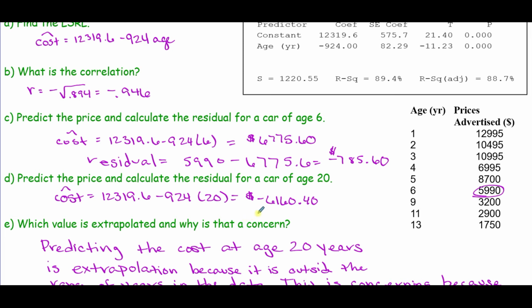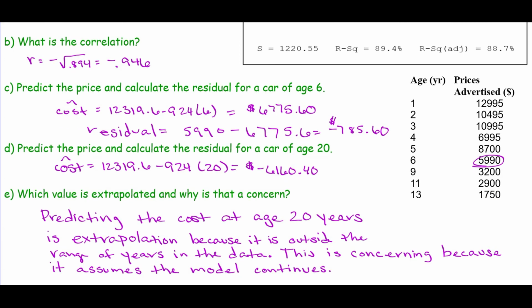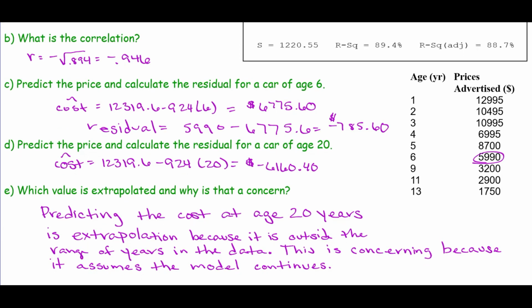Also notice that the prediction is a little bit absurd because we can't have the value of a car being a negative amount of money. This is a situation where the prediction that we did here in D was an extrapolation. It was outside of our data range for the x value, and that is dangerous because it assumes that our model continues.